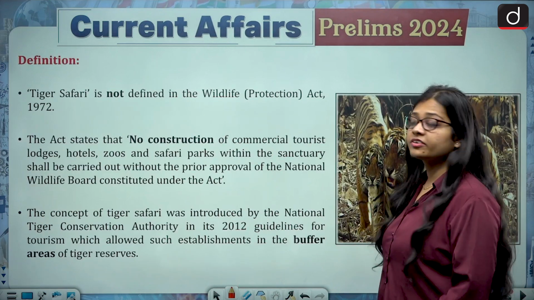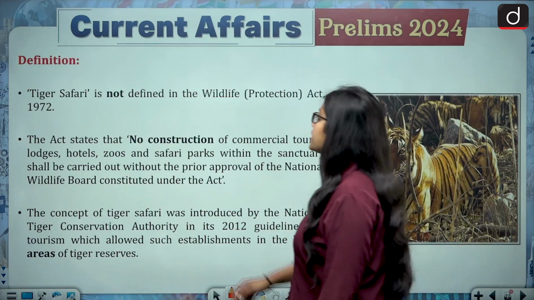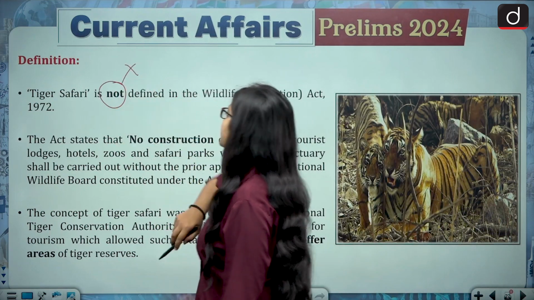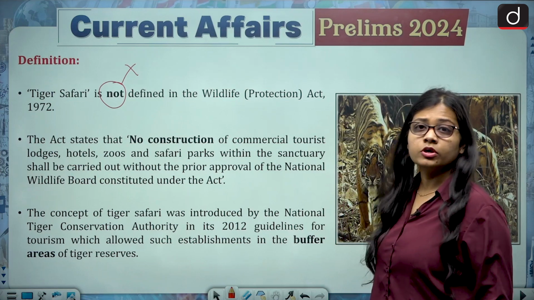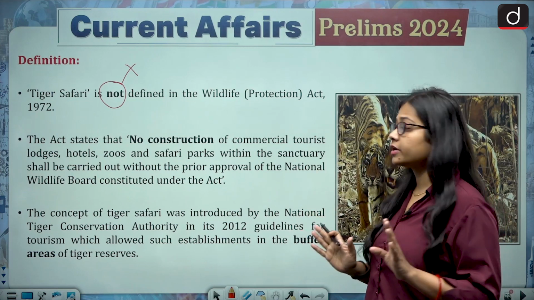Then with regard to its definition, tiger safaris are not defined in the Wildlife Protection Act of 1972. So within the Wildlife Protection Act, they are not defined.